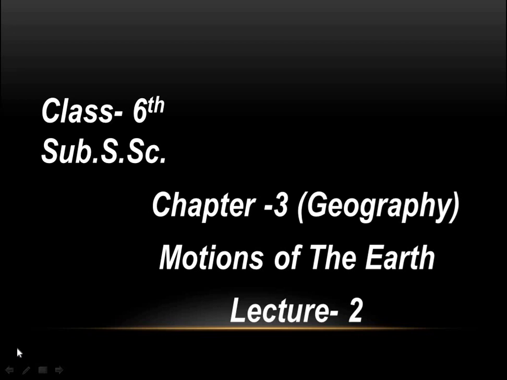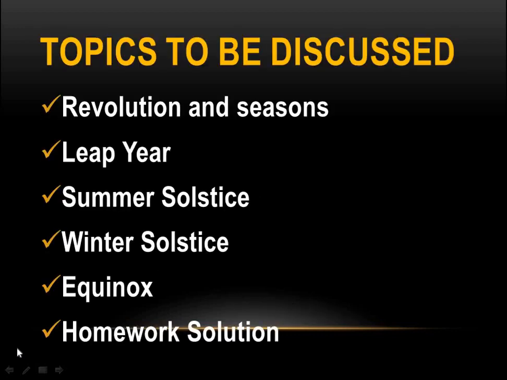The earth rotates on its axis, and day changes into night, night changes into day. This continuous process is going on, due to which day and night are caused, and it rotates on its axis.